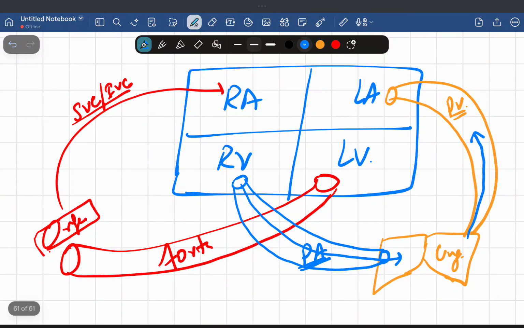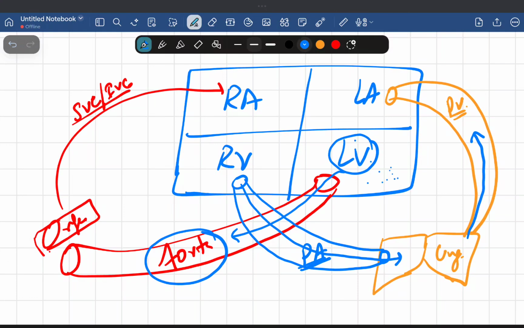Now understand, if there is venous congestion, or we can say if there is left-sided heart failure, what does it mean? When there is left-sided heart failure, the left ventricle can't contract properly. When it will not contract properly, blood will not go to the aorta. It will accumulate here in the left ventricle, and then it will go back to the left atrium. That means it will come back to the lungs.